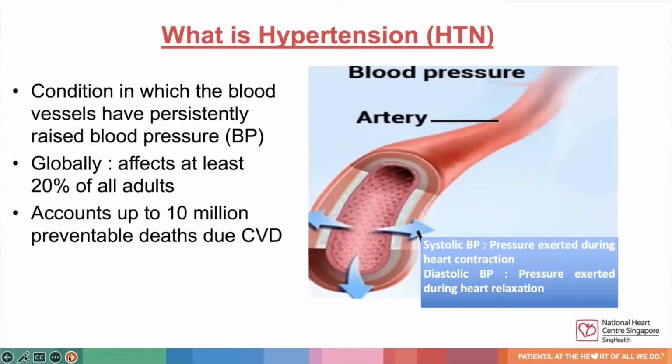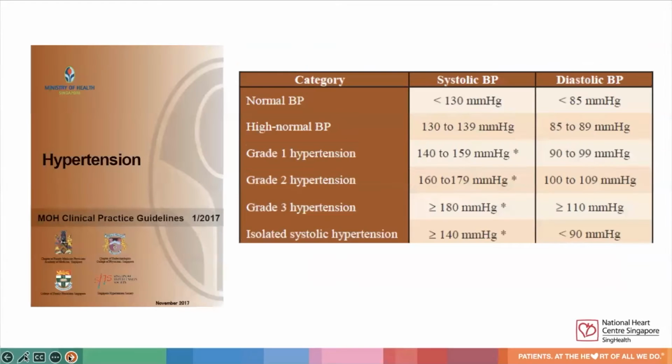Globally, hypertension affects at least 20% of all adults, and it accounts for up to 10 million preventable deaths due to cardiovascular disease. This is MOH's definition of hypertension, which is in line with European guidelines. The definition of hypertension is when systolic blood pressure is more than or equal to 140 millimeters mercury, and/or diastolic blood pressure more than or equal to 90 millimeters mercury on 2 or more occasions. The definition of grade 1, 2, and 3 hypertension is shown here.